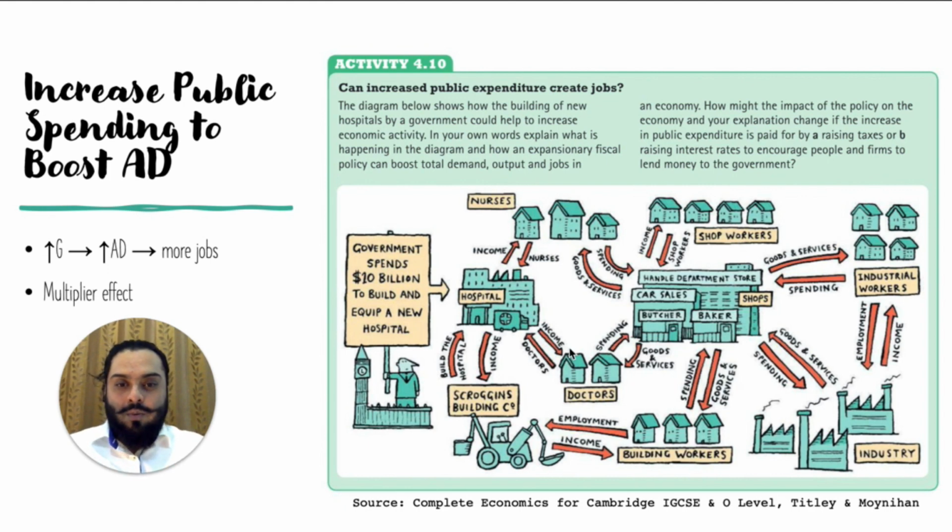Now, what I want you to see here is that the initial spending of $10 billion in the economy would lead to far greater increase in total output and income in the economy, and that is what we refer to as multiplier effect. And this is how government spending can boost aggregate demand in the economy.